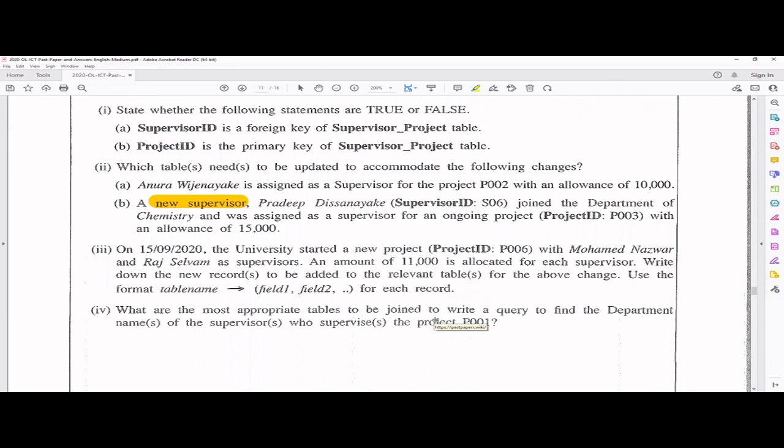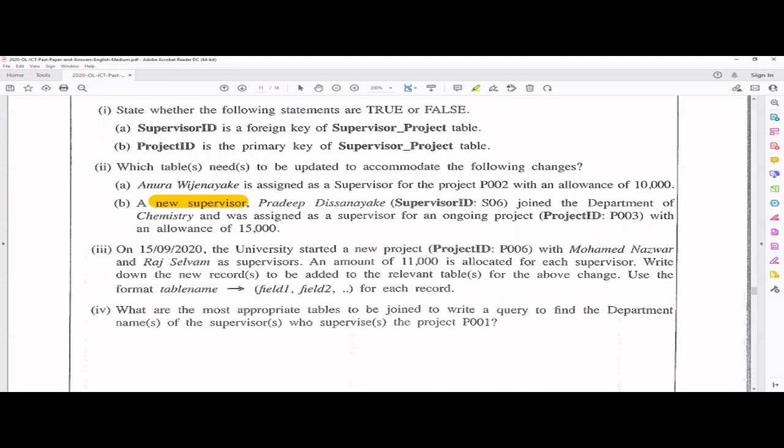Okay. Next one. On this date, September 15, the university started a new project. Project ID P006 with Mohammed Nazwar and Raj Selvam as supervisors. An amount of 11,000 is allocated for each supervisor. Write down the records to be added to the relevant tables for the above change. Use the format like this. You have to use it.